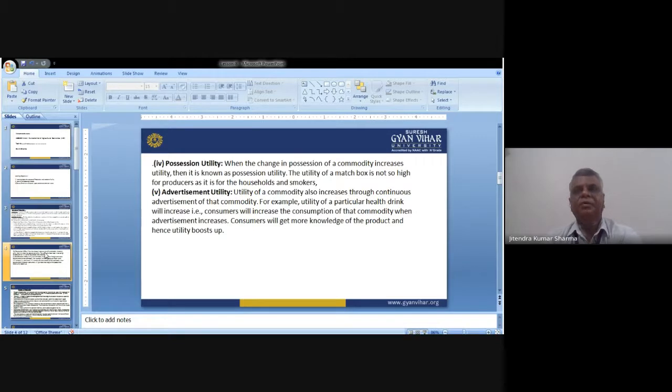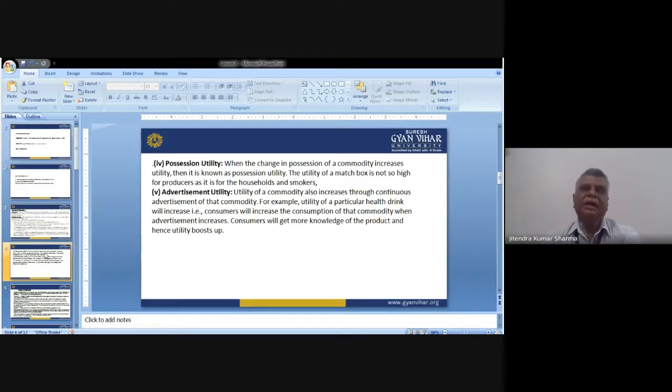Sometimes they have more utility for a matchbox. So a commodity is very important if it is in the possession of the person who is using it. This type of utility of the product we categorize under possession utility.